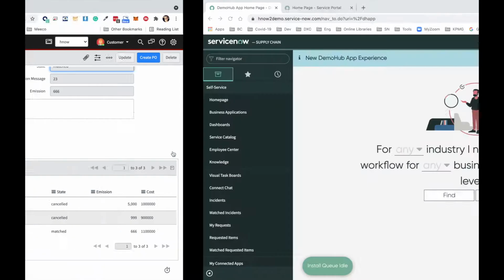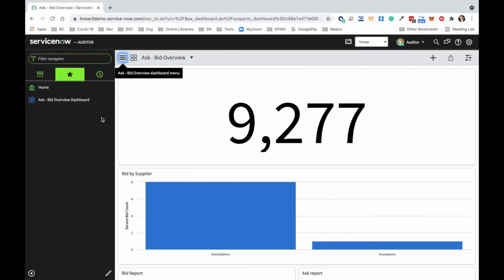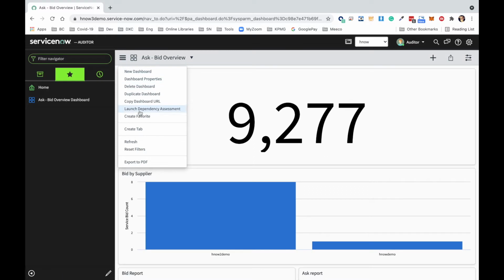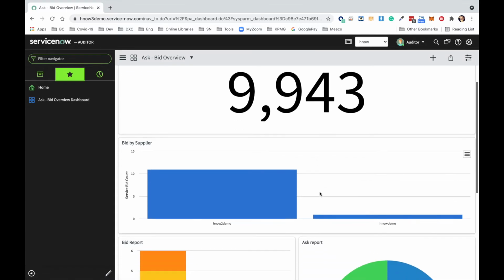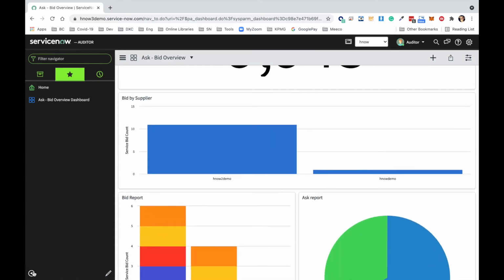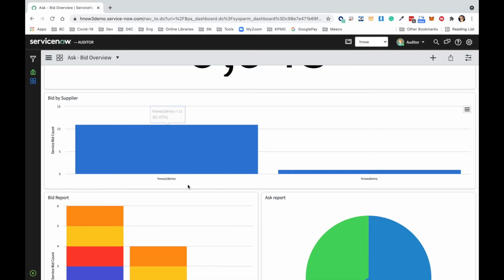If I move to instance number 3, I have the perspective of the auditor. I can refresh my dashboard and see that the numbers about total emissions of the supply chain have increased, because this dashboard is aggregating all the emissions which are propagated to the service ask, and I can have any kind of KPI or report regarding my supply chain.